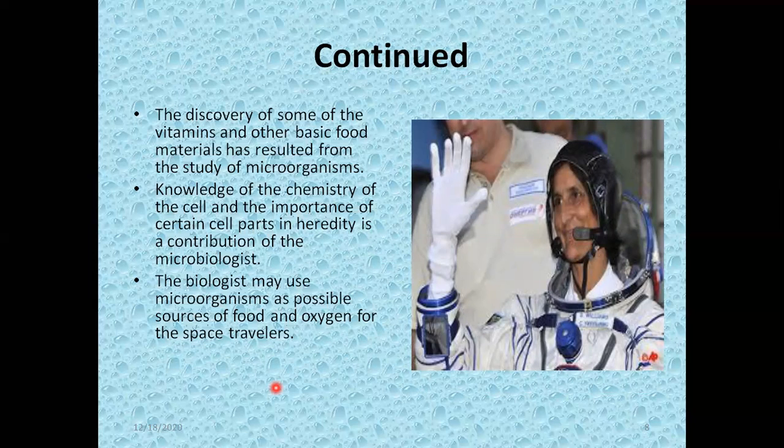century microbiology is concerned. Similarly, we know that the body cells have their special chemistry, and also we know that there are certain parts of the cells which can pass on information from one generation to another generation. This is called heredity. So it means that heredity depends upon different portions of the cells as well as the chemistry of the cell. So all the knowledge regarding the chemistry of the cell, and the influence of certain cell parts as far as the hereditary material is concerned, is also on the part of microbiology during the 20th century.